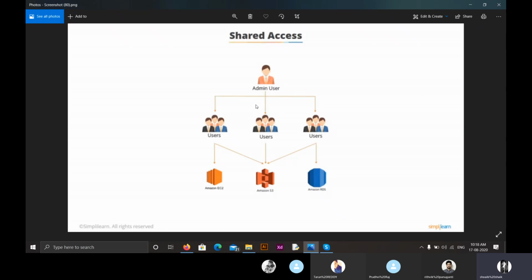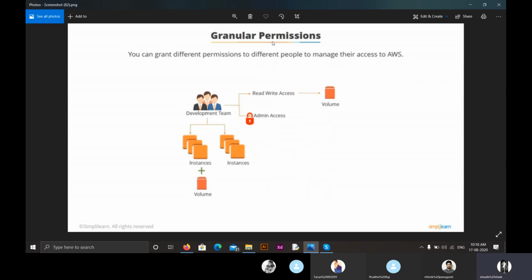So moving on to the second key feature, it is granular permissions. So here you can see granular permissions. We can set these granular permissions using identity and access management. What we can do is grant different permissions to people to manage their access to Amazon Web Services. It's through these granular permissions that we can define which users can use which services.